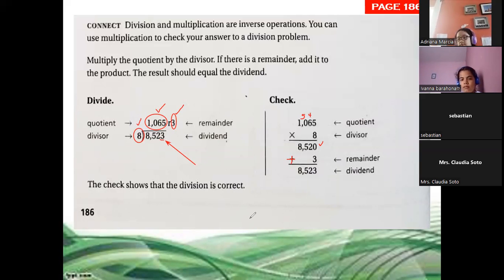But be careful in what position you place the number 3. Sometimes kids could write the number 3 here in the 1,000 position, but the number 3 is a 1. Now, 0 plus 3, 3, 2, 5, and 8. So what do we have here? This. So it means our division is correct because we check the answer. We check the division using a multiplication, the inverse operation.